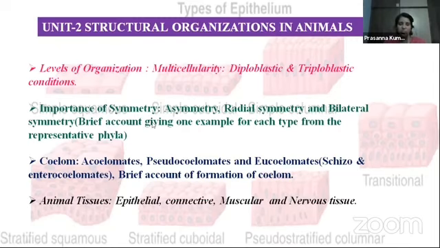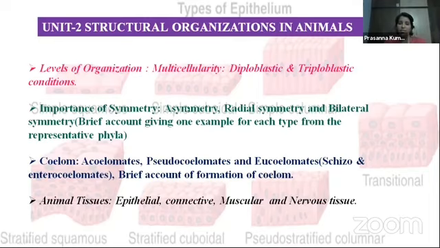Then importance of symmetry. Symmetry is nothing but the geometrical arrangement of body organs to receive stimuli equally from all surroundings. That geometrical arrangement of different organs in different organisms is going to be studied under symmetry. In this, we are going to study the importance of symmetry and different types of symmetries like asymmetry, radial symmetry, bilateral symmetry. And then coelom.